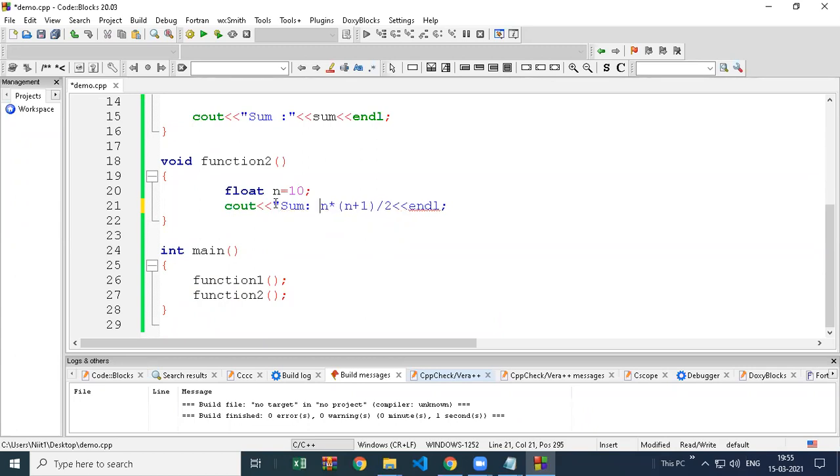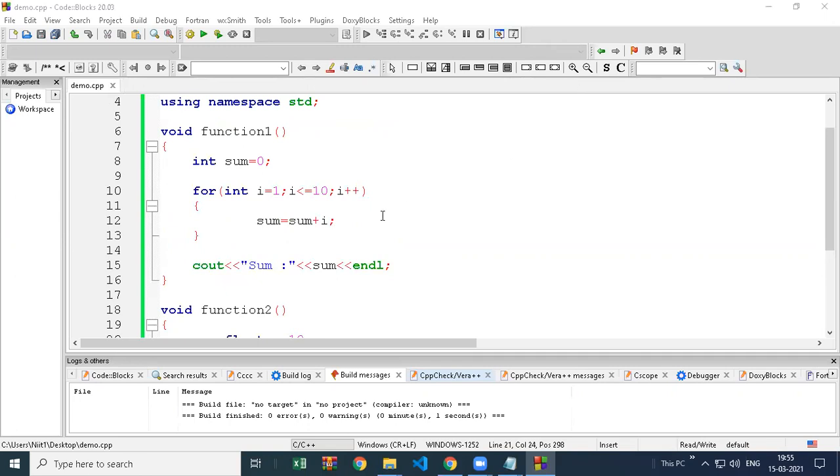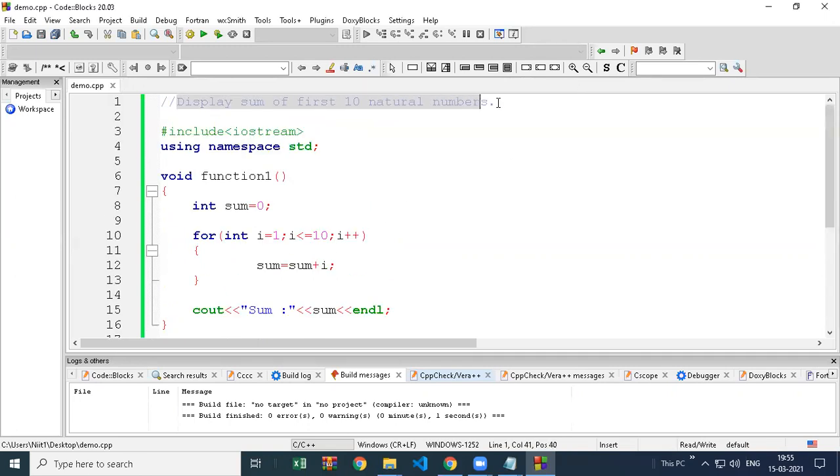Now tell me in the chat which one is the most efficient solution for solving this problem. Which one do you think? You can write one or two or the function name. Which function is the best option for printing the sum of first n natural numbers? Now I can see everyone is saying the second one, but I want the reason. I want to see why you selected function 2.